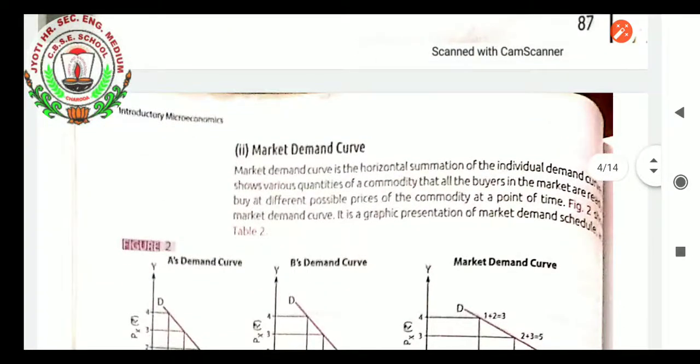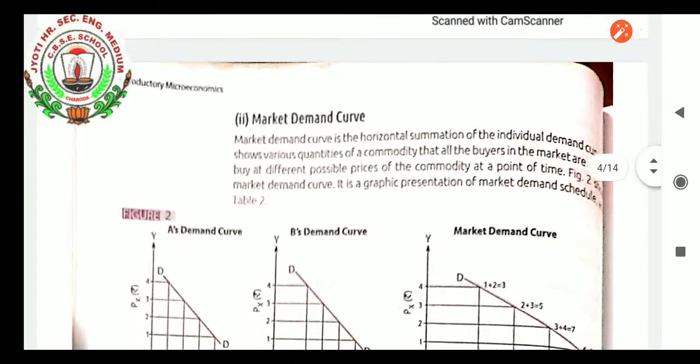Next comes the market demand curve, students. The market demand curve represents the whole demand made by the different consumers, two or more consumers, which you can show with the help of the market demand schedule. We have to add up how much all the consumers demand according to the price, and then you get the market demand for the particular commodity at that price. It is also made by making tabular data of the market demand schedule. So the curve which represents the market demand schedule is known as the market demand curve.